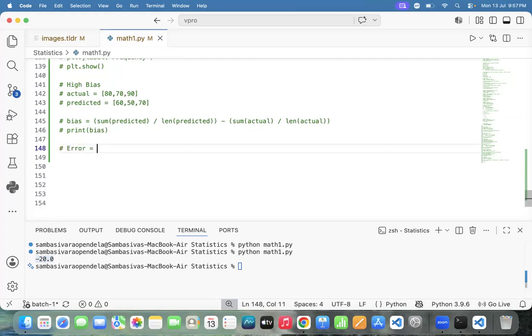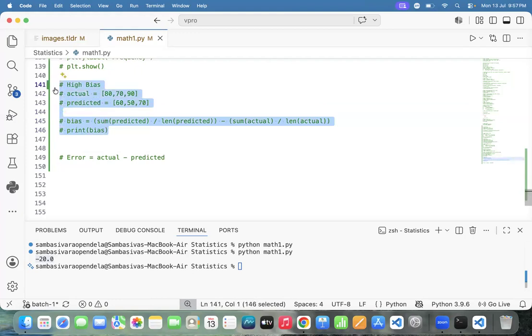What is the error? The difference between the actual value and the predicted value. Technically, what do you call the difference between actual value and predicted value? Technically, we can call it the error. And team, this is the comparison. Based on the value, I will tell whether it is high bias or low bias. But what is the actual error? Say this one, 80 minus 60, 20. That is the error.